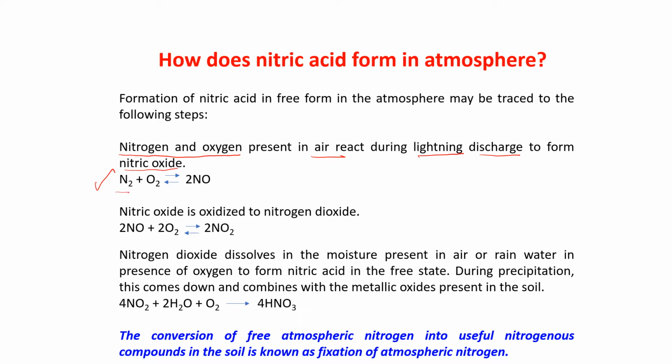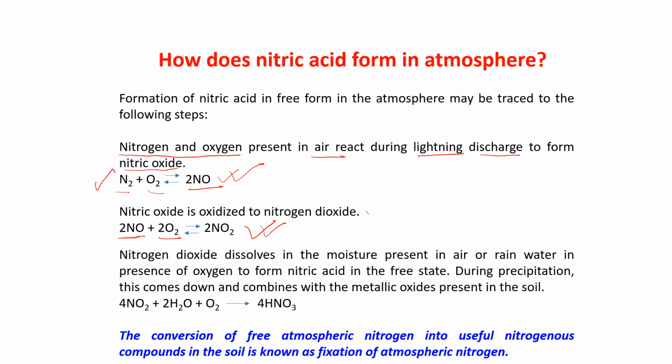N2 and O2 in the atmosphere react together during lightning and we get nitric oxide, that is NO. Now this nitric oxide NO is oxidized to nitrogen dioxide: NO reacts with O2 and gives NO2, nitrogen dioxide.